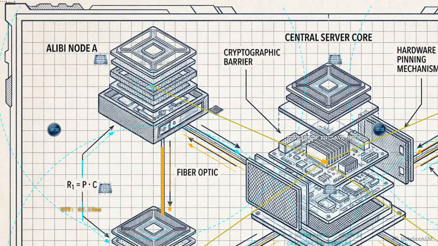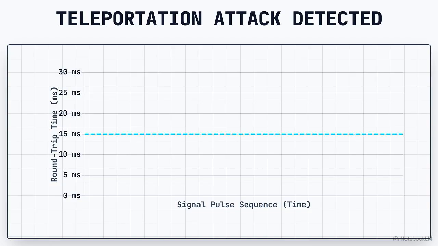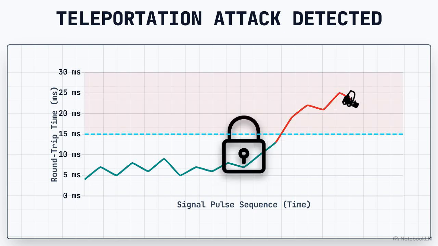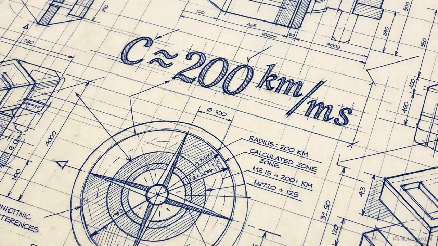Because light travels through fiber optics at a constant 200 kilometers per millisecond, we calculate the absolute maximum physical distance of the server. If that round-trip time exceeds a strict threshold, for example 15 milliseconds, the server must physically reside outside the authorized sovereign perimeter. State-level actors cannot spoof physical location without violating the speed of light, making geographic residency a mathematically proven state.